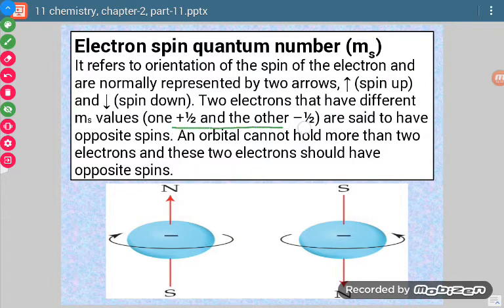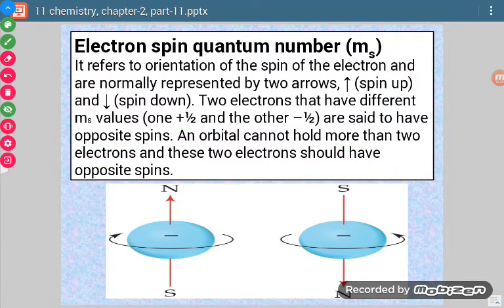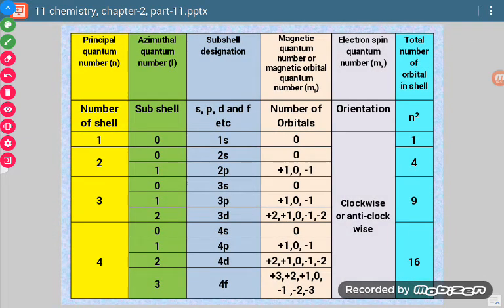Now one more thing which we can remember here is that whichever orbital it is, a single orbital can have at the maximum 2 electrons, and those two will also be with opposite spins. Now let us look at this table. This table keeps into account all the 4 quantum numbers. See, this is first quantum number, principal quantum number, second quantum number, then this is third quantum number, and here it will be fourth quantum number, which is spin quantum number.